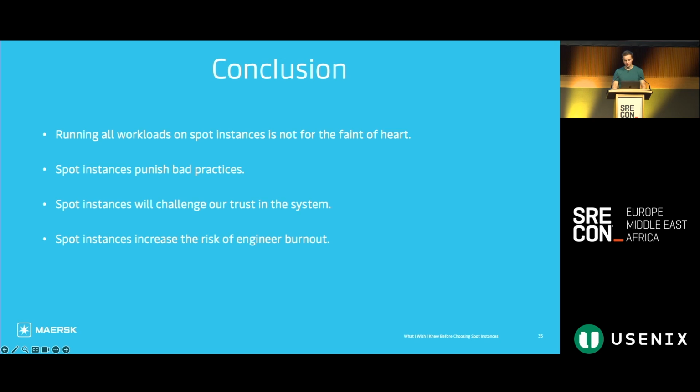And by the same token, I think spot instances also increase the risk of engineer burnout. We did a tally back when we still ran exclusively on spot nodes, and we found that 70% of our reliability issues were either directly caused by or exacerbated by the fact that we run on spot nodes. Perhaps the only positive thing I can say, other than the money saved for spot instances, is that they have definitely made me a better engineer.